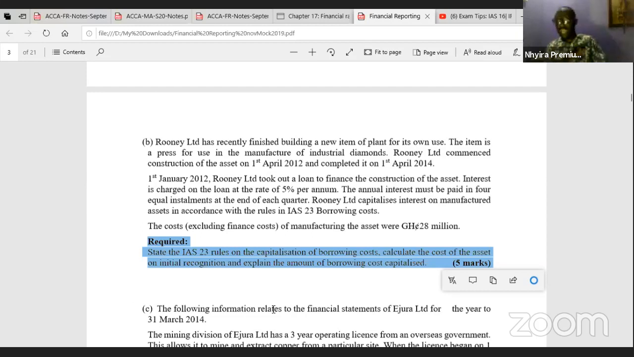Why am I emphasizing the requirements like that? Because many a time students just read and then they calculate and they go away. But the question is in 3 folds. It means you must answer the question in that fold. So first, you tell us about the rules of IAS 23 and the capitalization of borrowing cost. Then 2, you calculate the initial cost of the asset. And then 3, you look at the amount of the borrowing cost that you are capitalizing in relation to that.